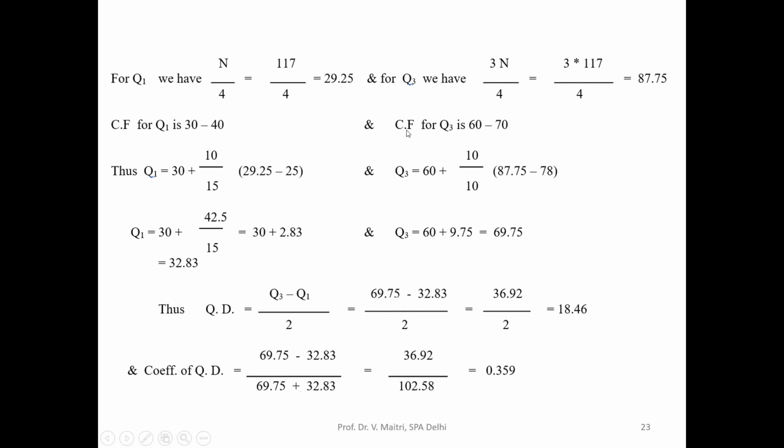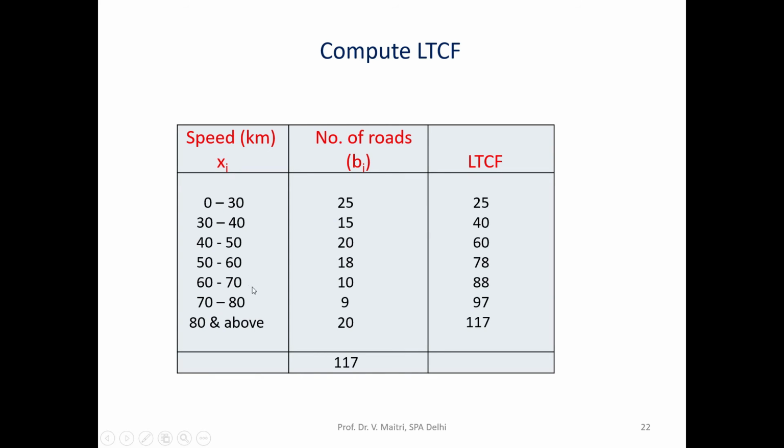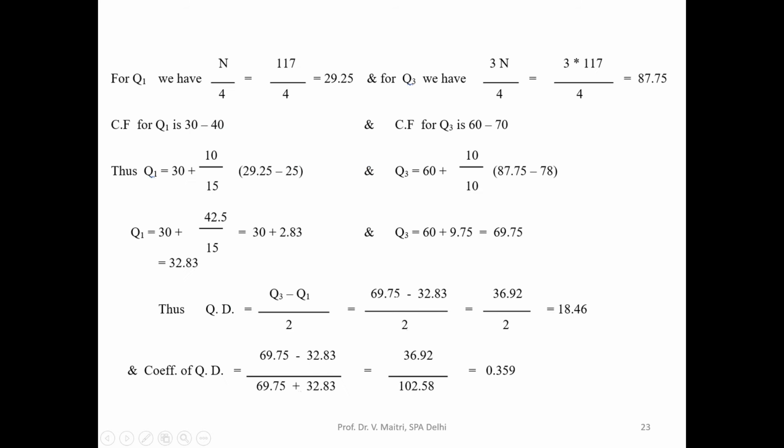And similarly for the cumulative frequency for Q3, the class is 60 to 70, and the value less than that is 78. We have done it already, so you can calculate Q1 and Q3. Similarly, quartile deviation is given by Q3 minus Q1, that is 18.46, and the coefficient of quartile deviation, Q3 minus Q1 divided by Q3 plus Q1, works out to be 0.359. So that's how we can calculate the coefficient of quartile deviation for a grouped frequency distribution.